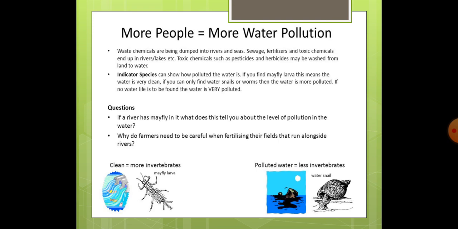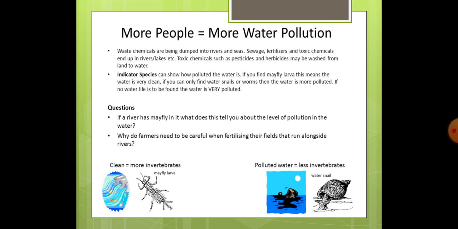Toxic chemicals such as pesticides and herbicides may be washed from land to water. Whatever toxics are there on the land are ultimately washed towards water, and what is that water? River or lake.